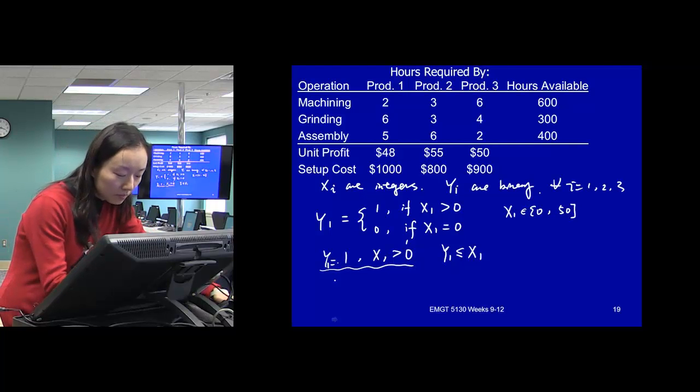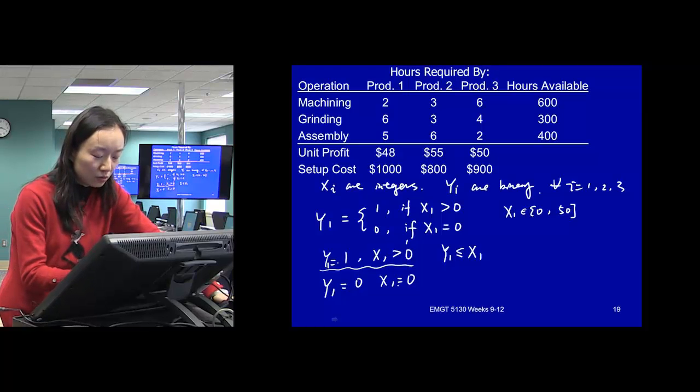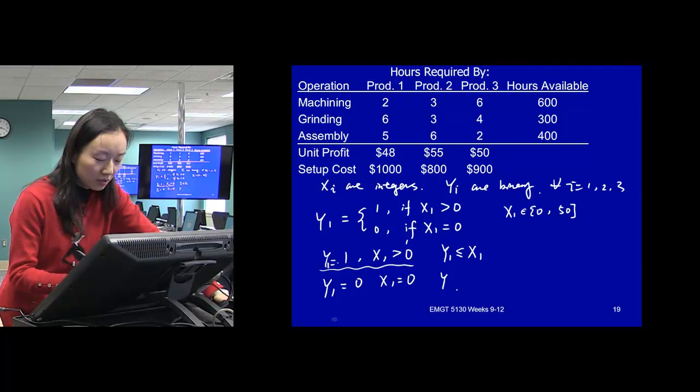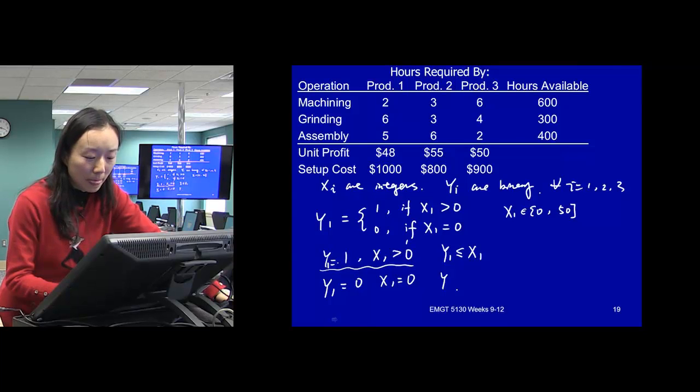Then for if y1 is 0, x1 has to be 0. If it's this one, how do we know? Making them equal does not work, right? Making them equal does not work.